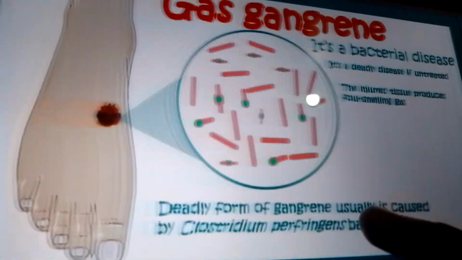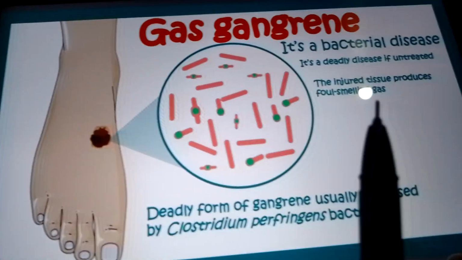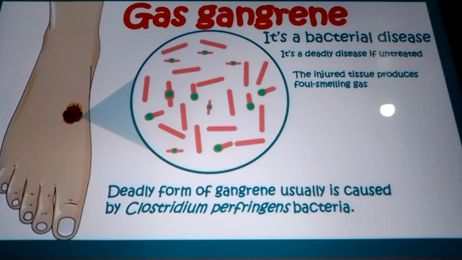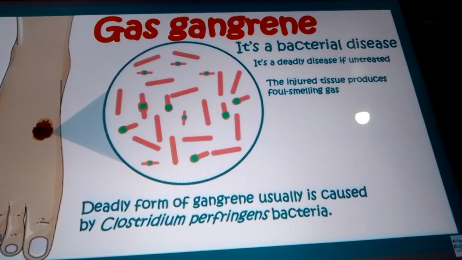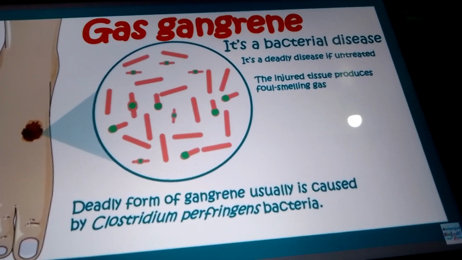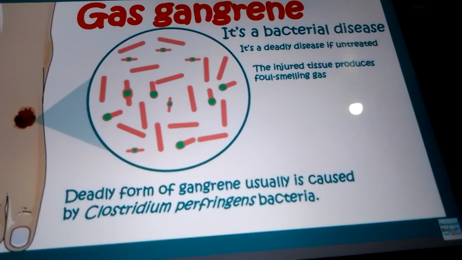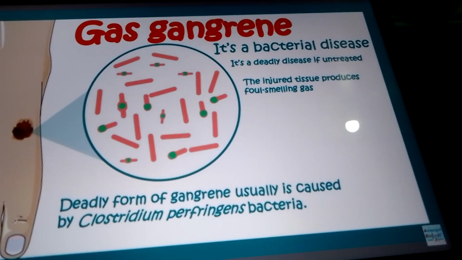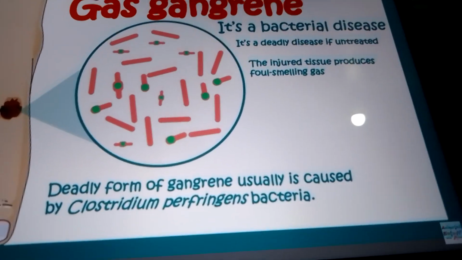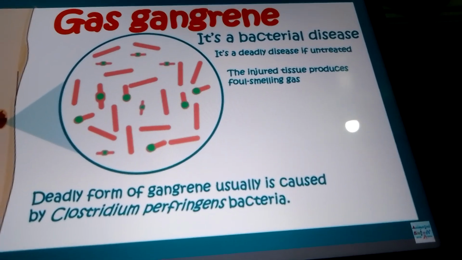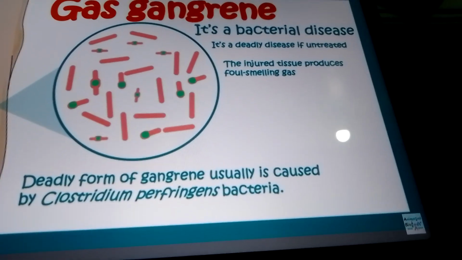We are talking about gas gangrene, which is caused by Clostridium perfringens. It is a bacterial disease caused by an anaerobe that doesn't require O2 for growth. It is a deadly disease if we can't treat it, or if the patient is not treated on time, the patient will die. It is a very deadly disease, as you would expect of gangrene.